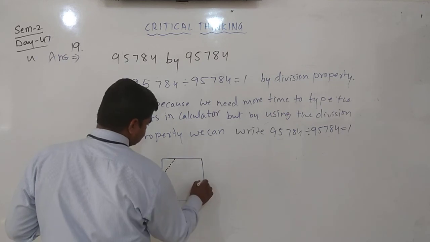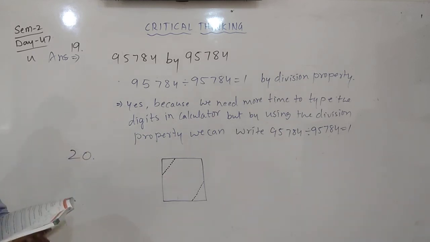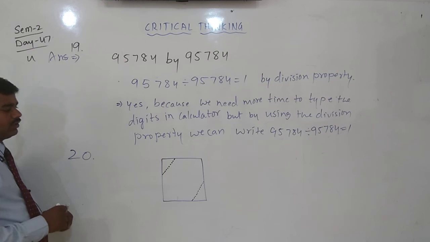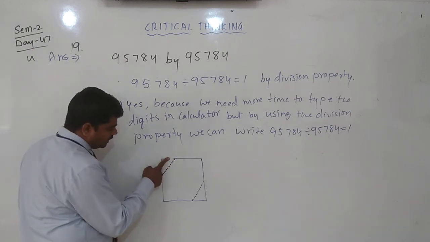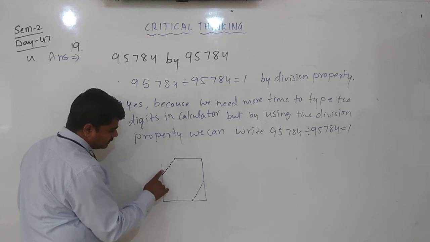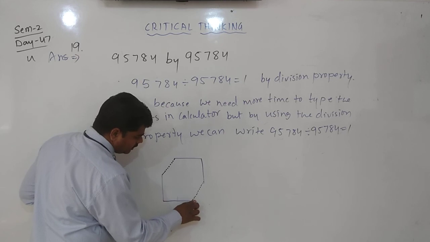Cut these corners along the dotted lines. What is the new shape called? What shape will you get after cutting all four corners? Now cut only these two corners, here one and here one. Two corners you cut. Which shape is it?